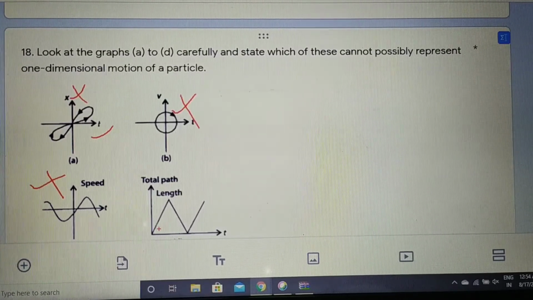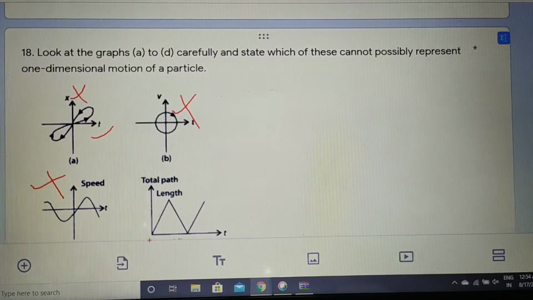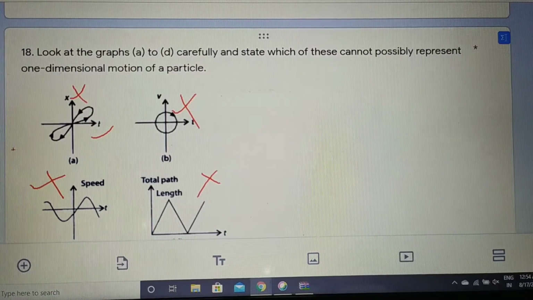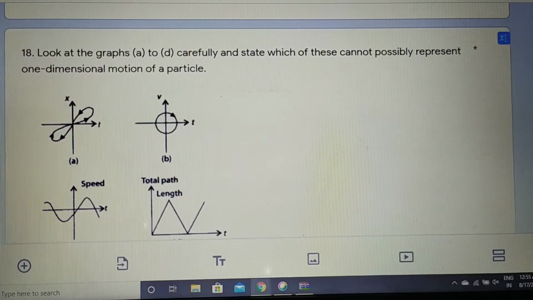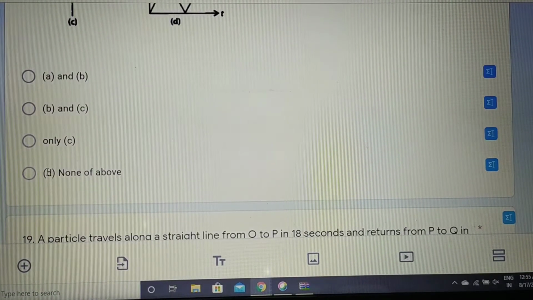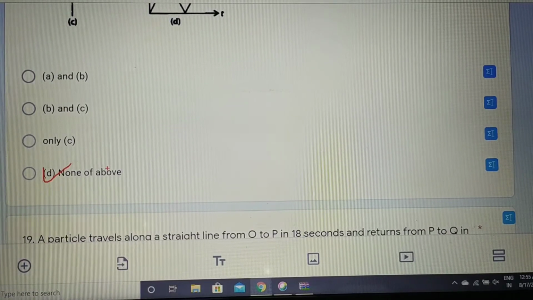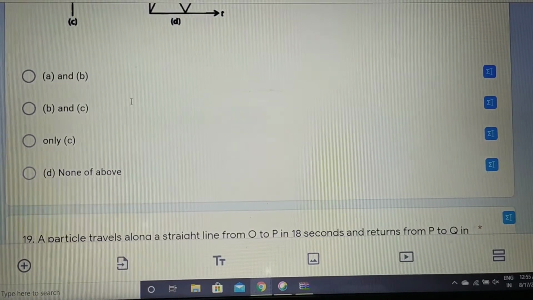What can we say about this? See, the x axis is increasing, the y axis is increasing, right? So both the axes are involved to describe the motion, so this is also not able to describe one dimensional motion. So we can say none of these graphs represent one dimensional motion, right? So let us see the options. The option given here is none of the above, so the correct option is D, none of the above. Now let us try to see the next question.